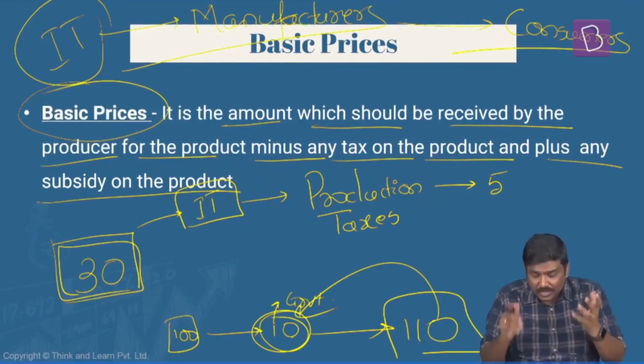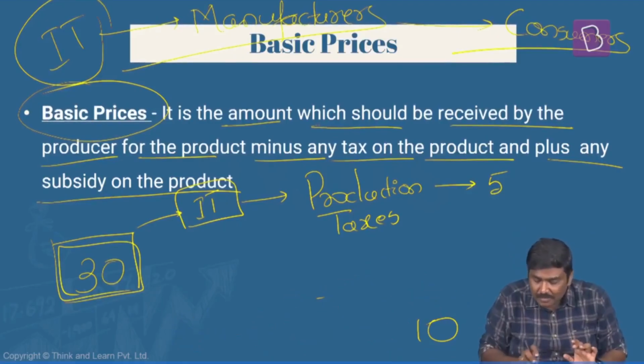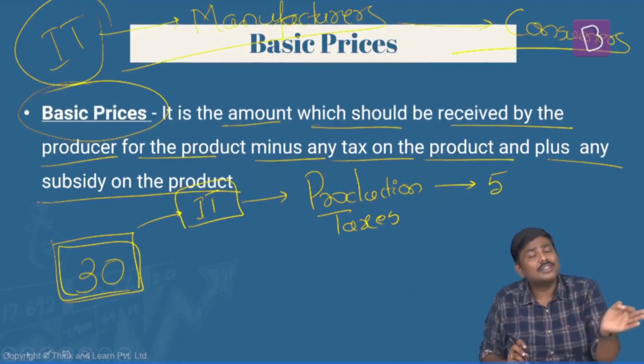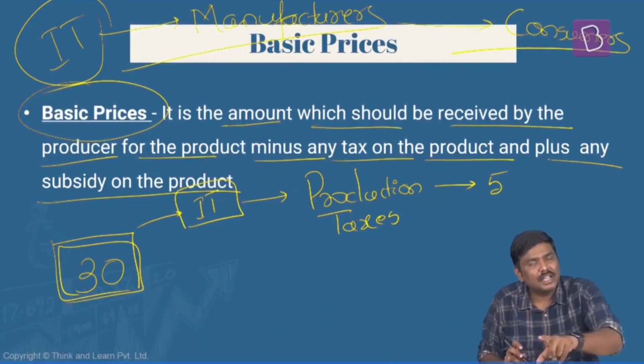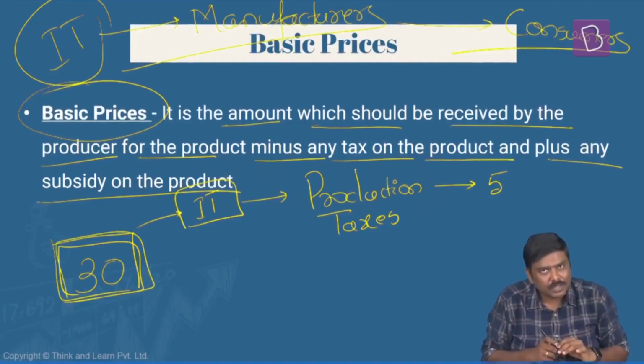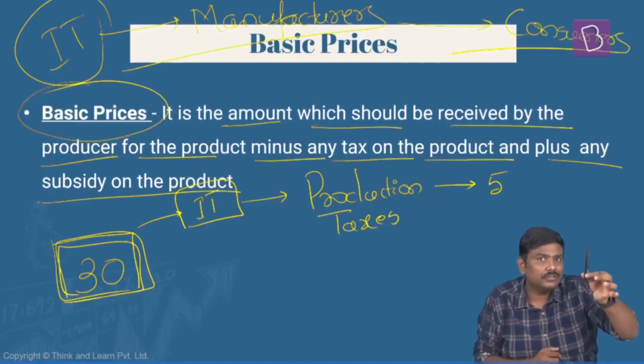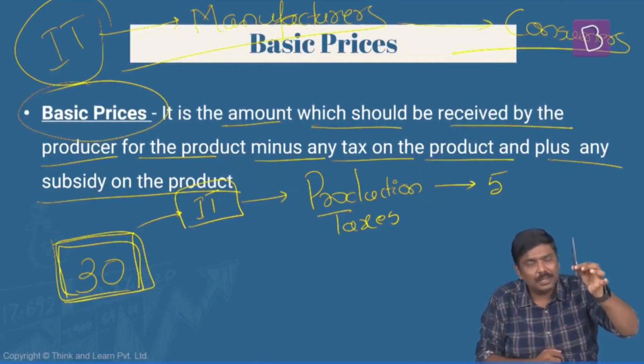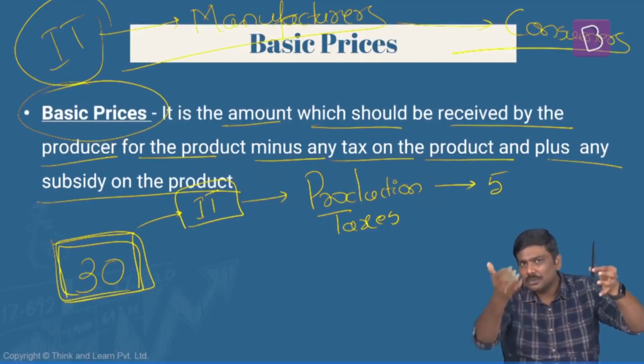Is it okay? So whenever there is a concept of indirect taxes, remember this. The manufacturer or the supplier in the system will simply transfer that to the consumer, collect it back from the consumer. So here is the example where I'm saying you are the manufacturer, you are incurring a cost of 30 rupees to manufacture this particular pen. That is an input cost or cost price for you.